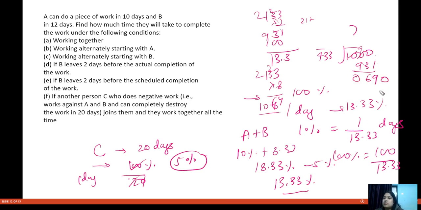Okay, now put one more 0 here, and 133 into 5, 5 threes are 15, 1 carry over, 5 threes are 15, 16, 1 carry over. So this is coming to be 665. So you will get 7.5 days approximately. Okay, 7.5 days approximately. So this is how you can do these questions.